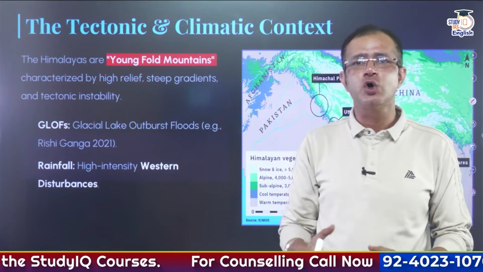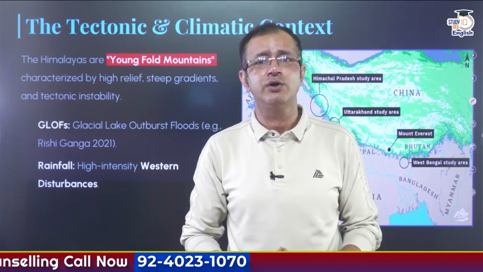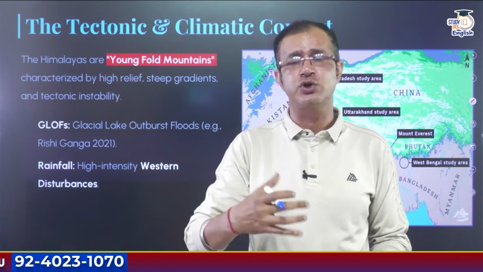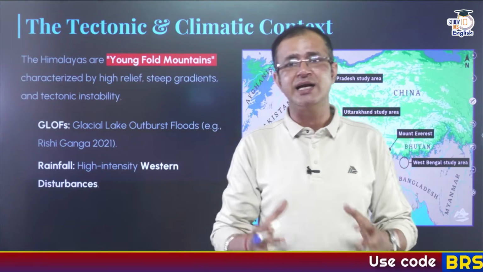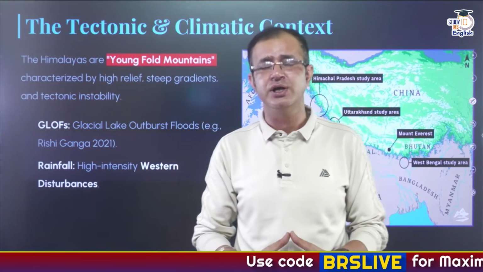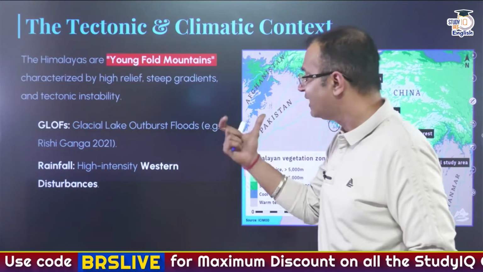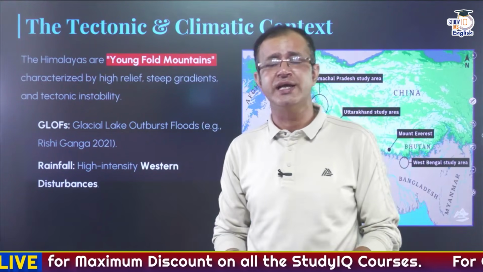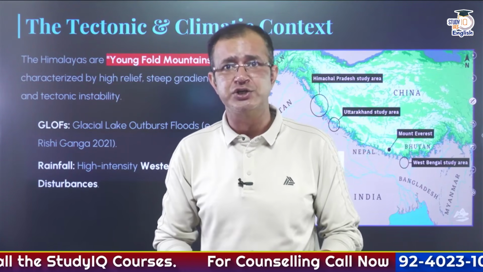Now, there is also the merger of two important geographical factors that makes this risk even higher. The complete Himalayas is in a tectonic region, and there is also the climatic context. The Himalayas are basically young fold mountains which were created after the collision of the Indian plate with the Eurasian plate.